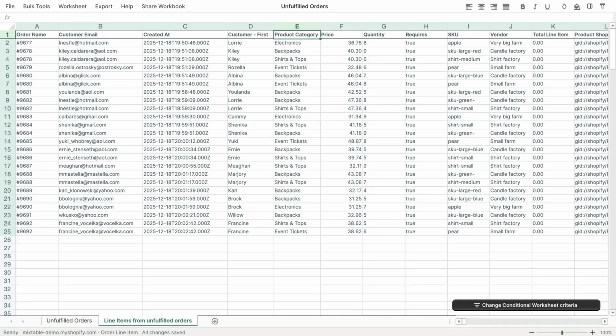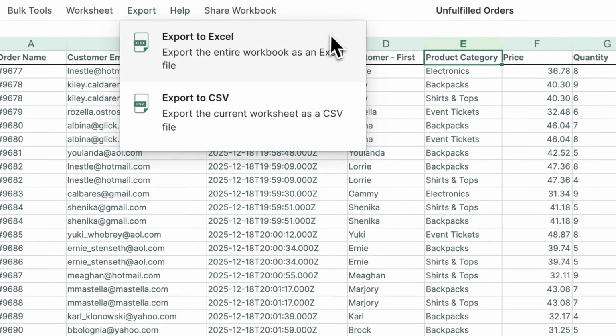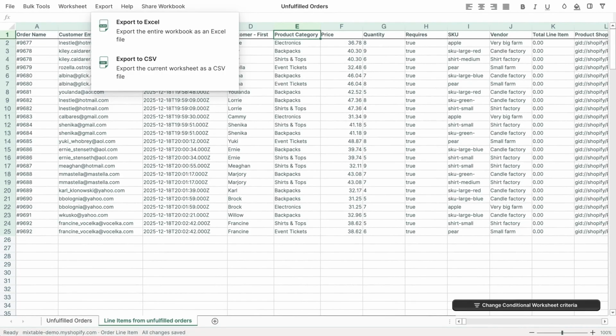Finally, if we want to export this data, we click the Export menu button option. And we can choose to export the entire workbook with all its worksheets and formatting to Excel. Or we can export the worksheet we are currently on to CSV. And that is how easy it is to load our unfulfilled orders to a Mixtable Shopify spreadsheet, keep the spreadsheet up to date with new unfulfilled orders coming in from Shopify, and export our data to an Excel or CSV file.